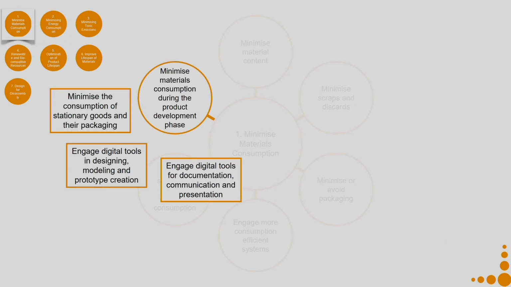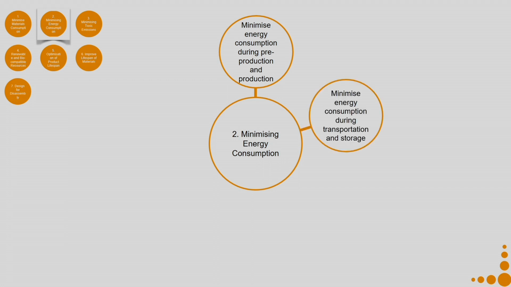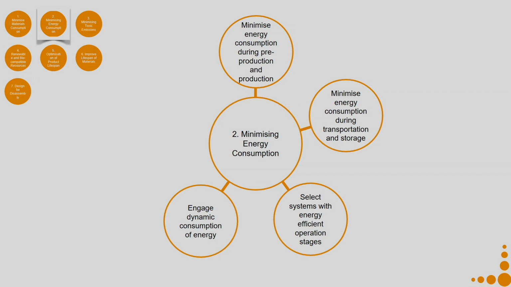So, when I talk about all these different strategies for minimizing material consumption, they are just guidelines given to you. You can try to minimize the material consumption in many other manners. So, when you take up a particular product, you can come up with more and more ways in which you can minimize material consumption. Now, minimizing energy consumption. So, minimize energy consumption during pre-production and production, minimize energy consumption during transportation and storage, select systems with energy efficient operation stages, engage dynamic consumption of energy, minimize energy consumption during product development.